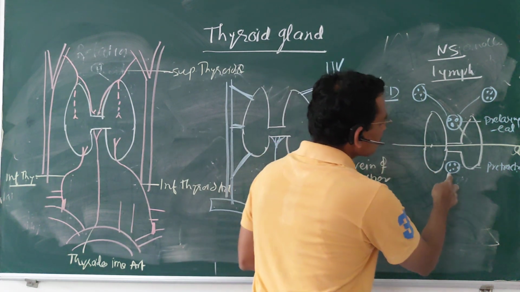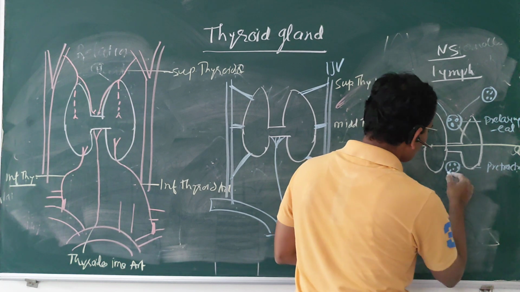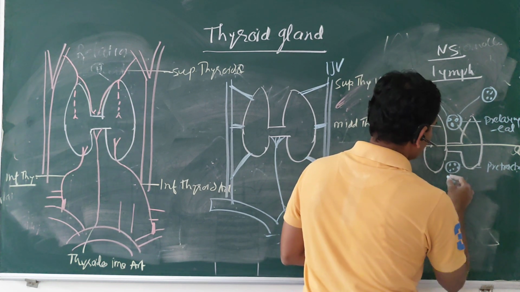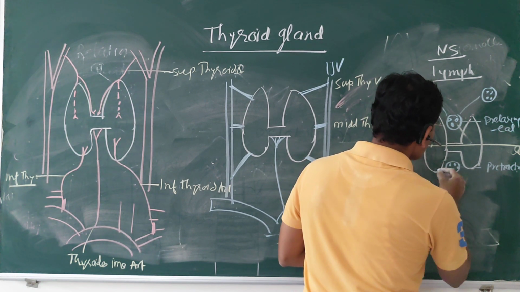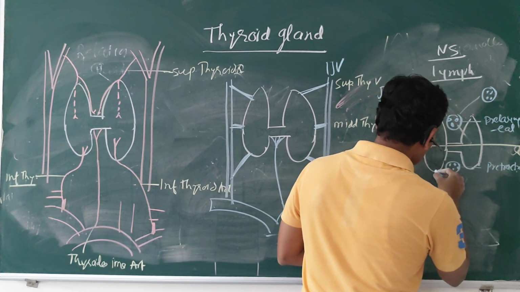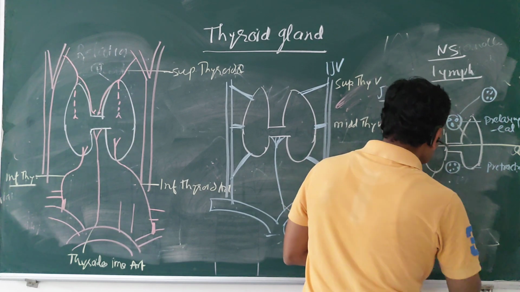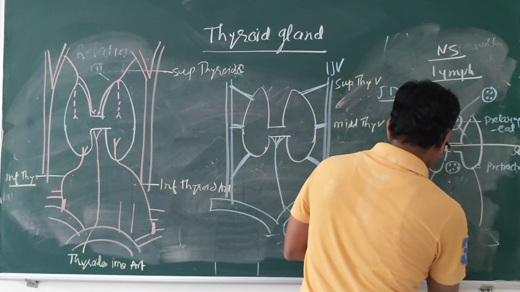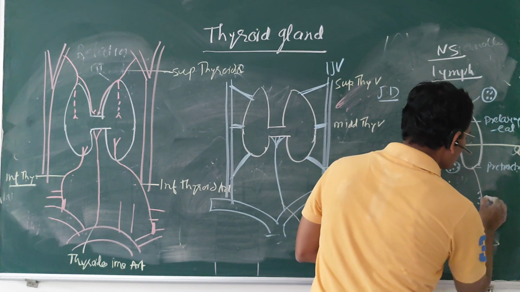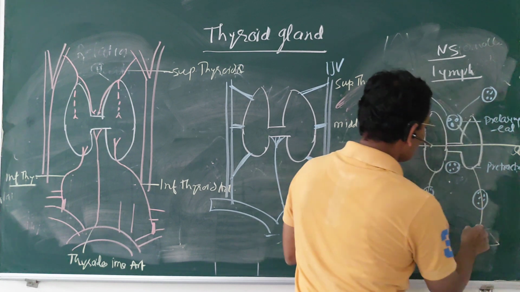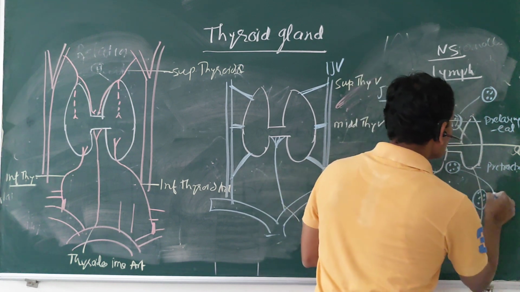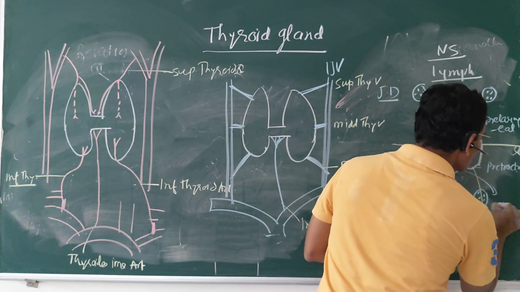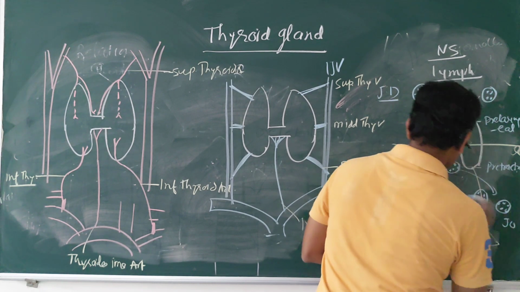From the lower side, the pre-tracheal lymph nodes are again drained by the lymph nodes along the recurrent laryngeal nerve, which also drain into the jugulo-omohyoid node.